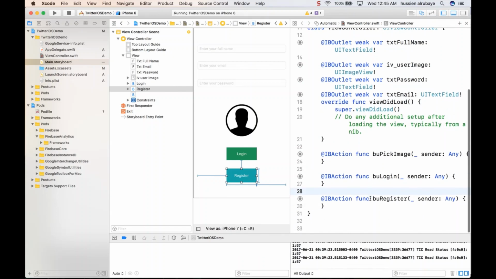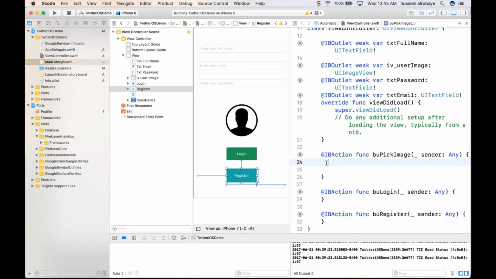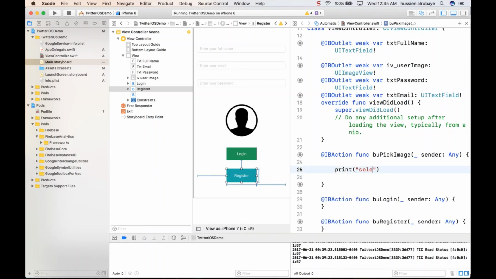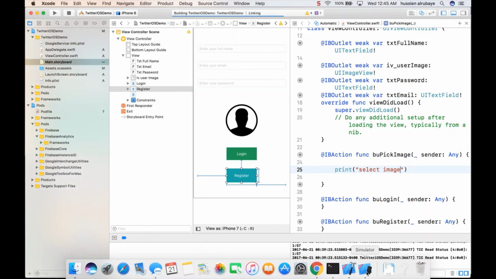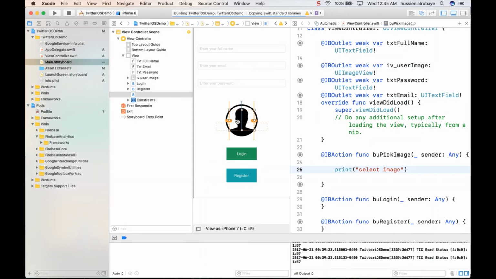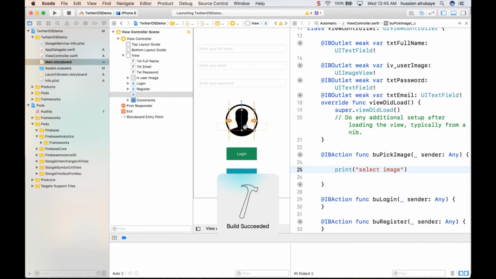So just implement the methods. Just make sure this one works. I say print, just select image. Just make sure this event will allow users to select an image. So just make sure everything is right, so like make sure whenever the image moves, this one also moves with the image, so you will not have any problem.